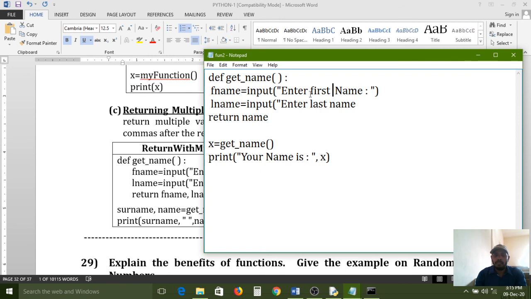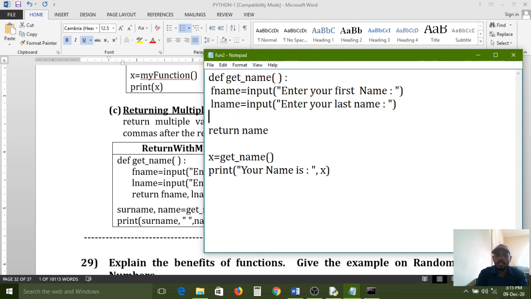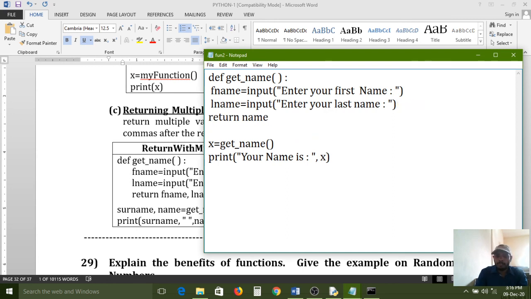Sorry, enter your first name, enter your last name, same colon symbol, same quotes, same bracket close. And here, how will the returning function return multiple values? So fname comma L name, just the comma is the separator.